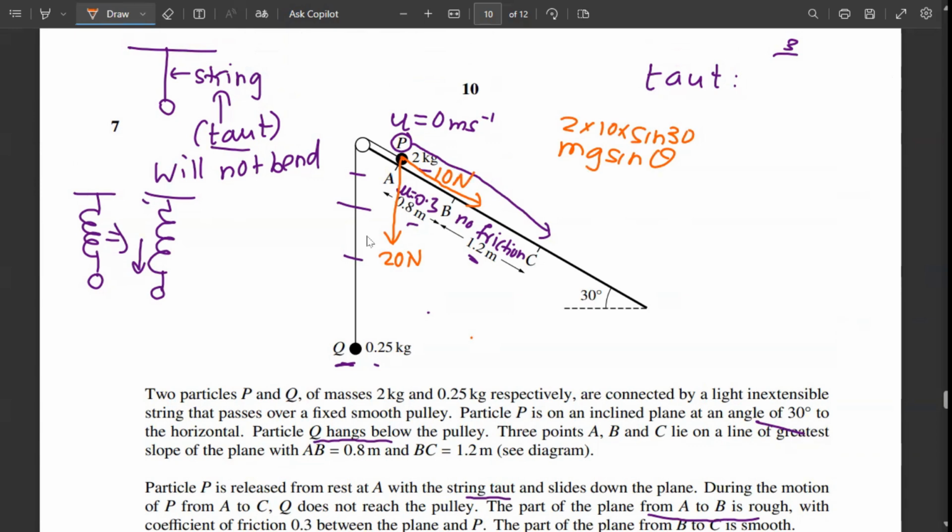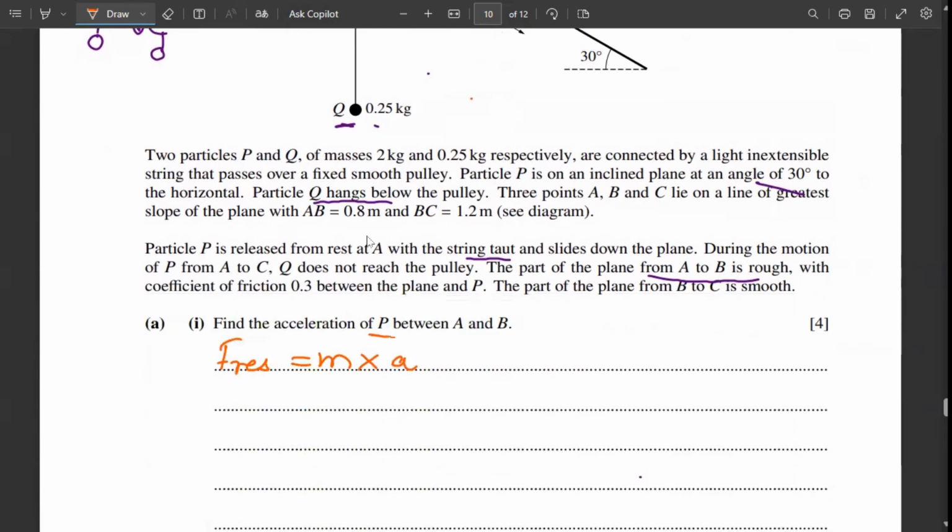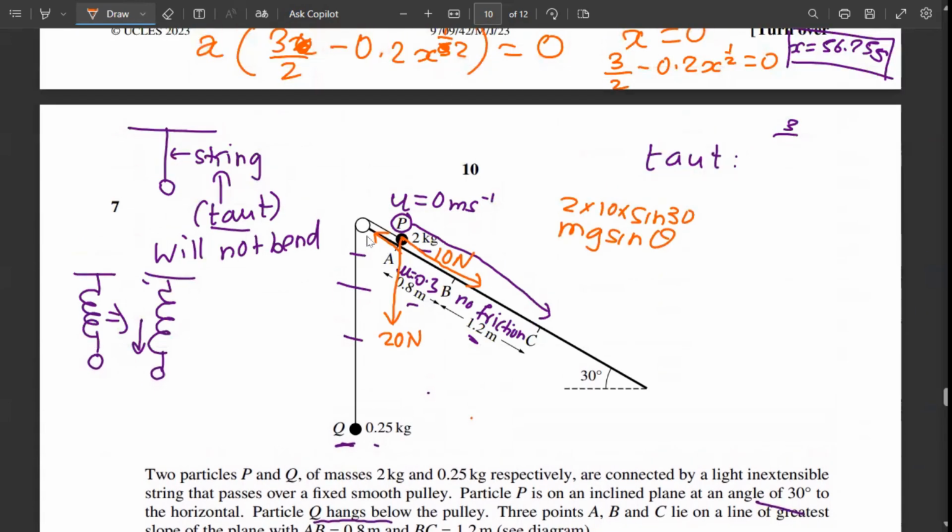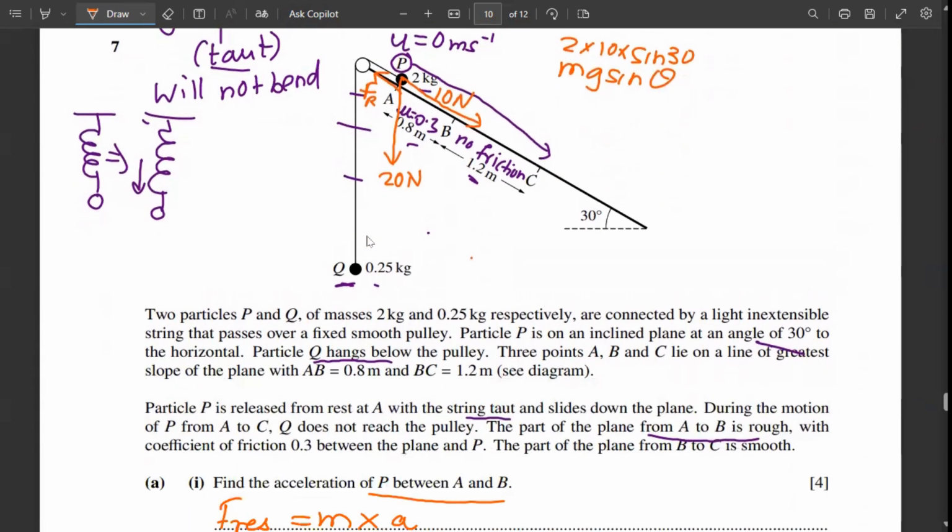Then there will be some frictional force during AB, and what they have asked us is to find the acceleration of P between AB. Let the frictional force be Fr. The downward force due to the weight of Q will be 0.25 g, which is 2.5 Newton.